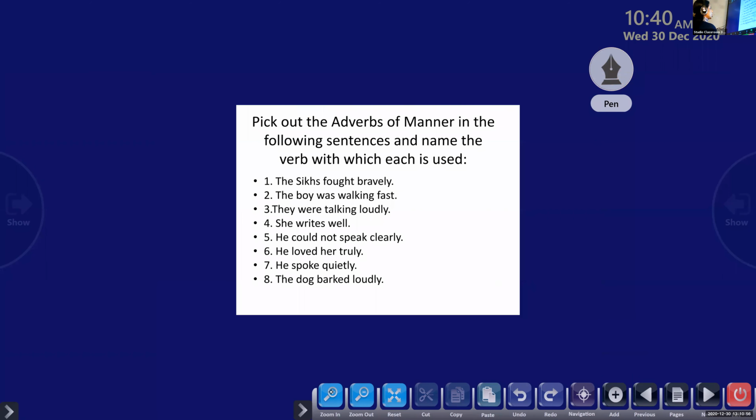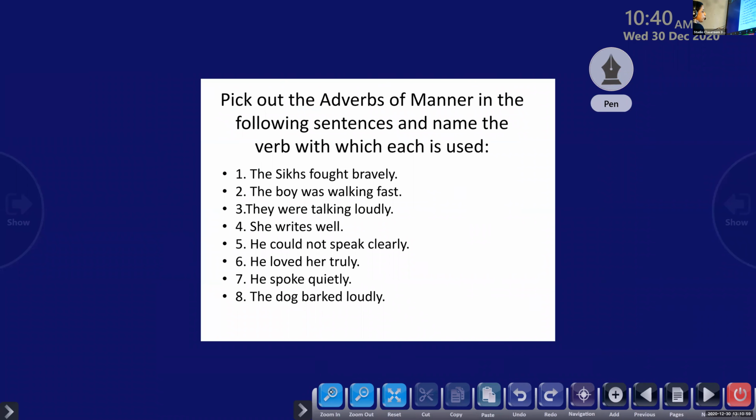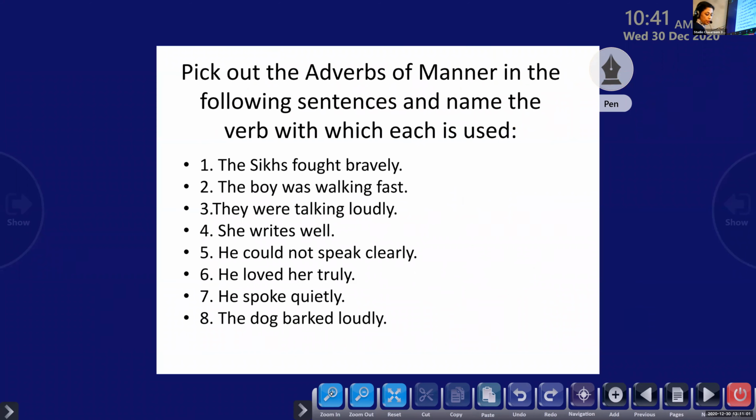Now, let's move on to the exercise part of it. All of you please open page number 28, 29. Okay, are you all ready? Here what we are supposed to do is, you have to pick out the adverb of manner in the following sentences and name the verb with which each is used. Okay, so I'll be calling out your names. I hope all of you are ready with it. We'll start with Siddharth. Siddharth, come on.